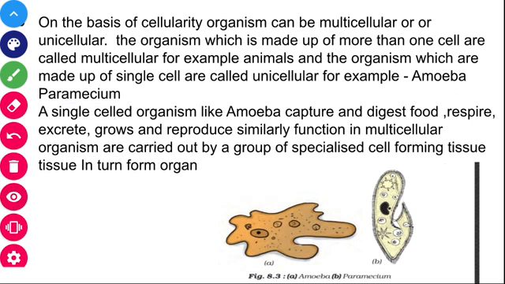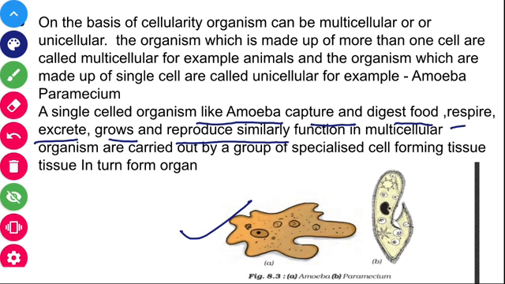A single-celled organism like the amoeba captures and digests food, respires, excretes, grows and reproduces simply by using its only one cell. Only one cell performs all the life processes.